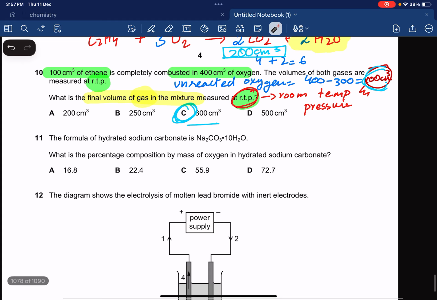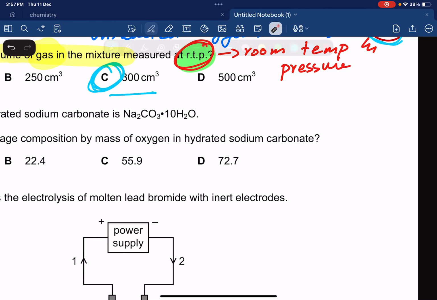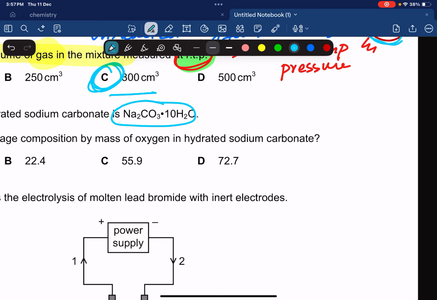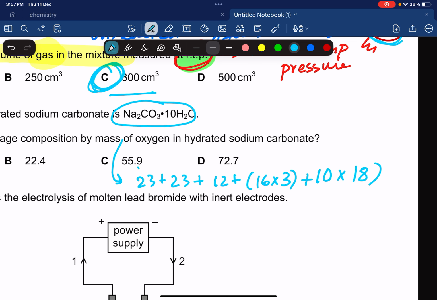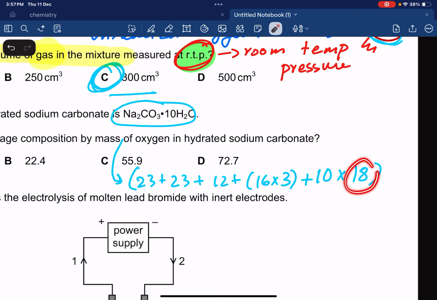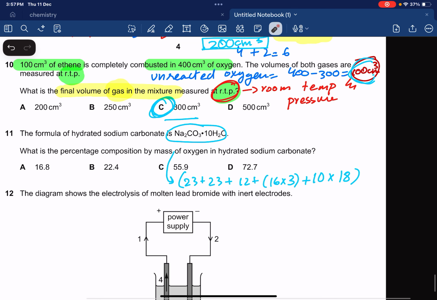Okay, the formula of hydrated sodium carbonate is this. What is the percentage composition by mass of oxygen in hydrated sodium carbonate? So what do we have to do? We have to find the entire Mr of this, which is 23 plus 23 plus 12 plus 16 times 3 plus 10 times 18, because 18 is for one water and we have 10 waters. We have to find the percentage by mass of oxygen.